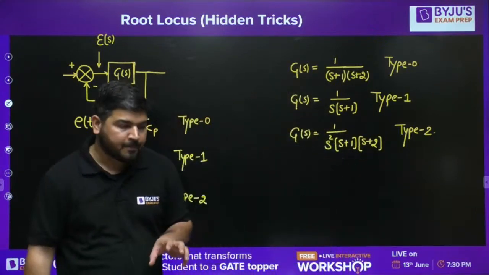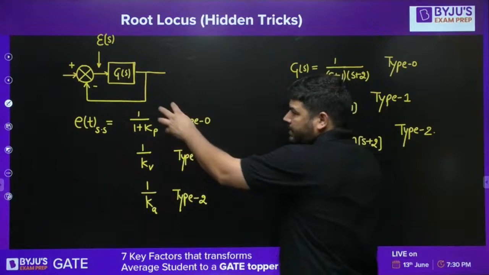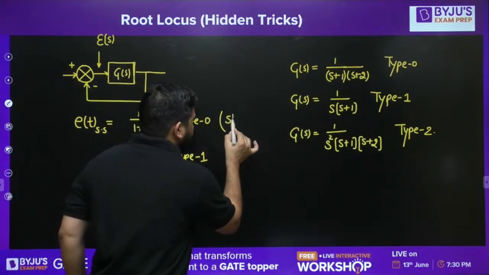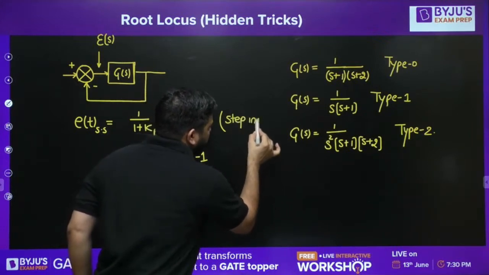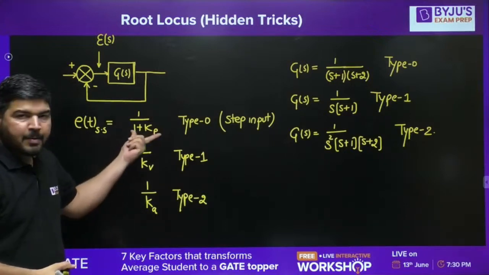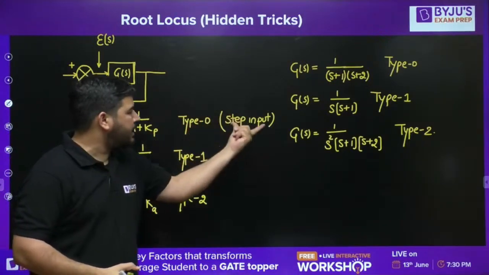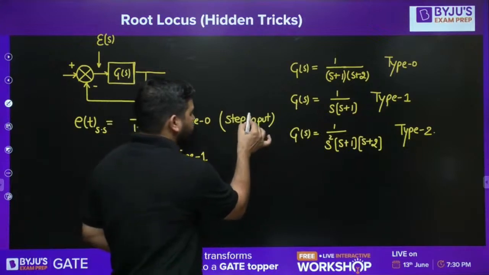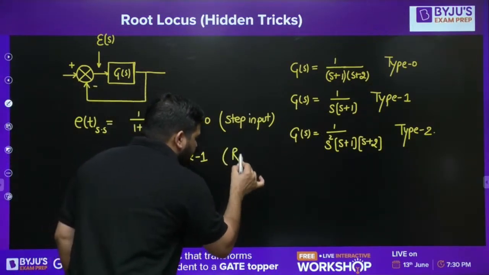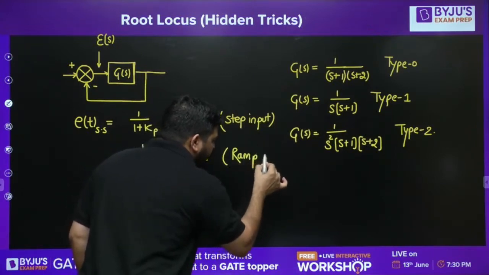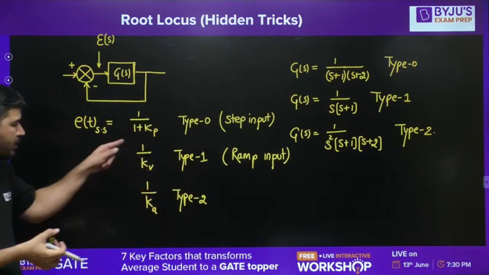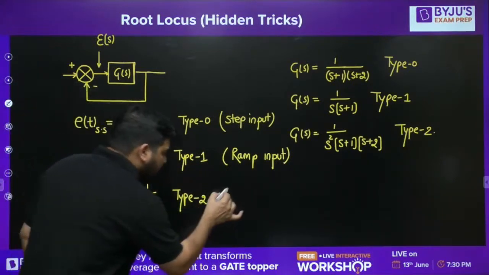But let me tell you, this steady state error for type 0 is valid for step input. It means this steady state error formula is applicable if the system is type 0 and the input is step input. For step input, you have this steady state error. For ramp input, you have this steady state error equal to 1 over Kv. And for parabolic input,